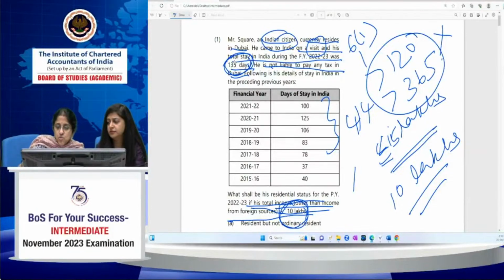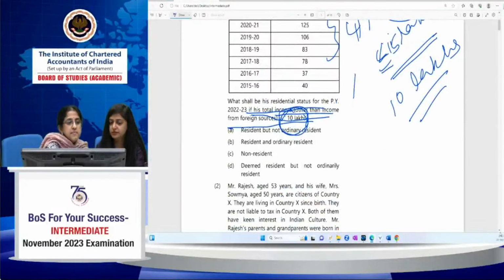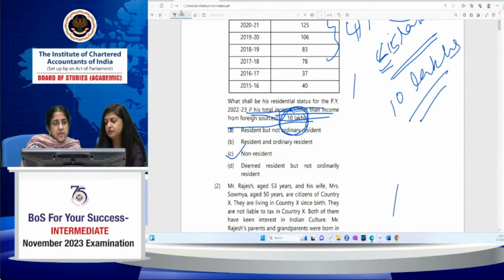Bhumika, Dipanshu, Mohit. So the answer will be non-resident. Answer is non-resident. As per 61, he is a non-resident. 61A is not applicable because his total income is lesser than 15 lakh. Okay. Is it clear, students? So that we can go to the next MCQ.